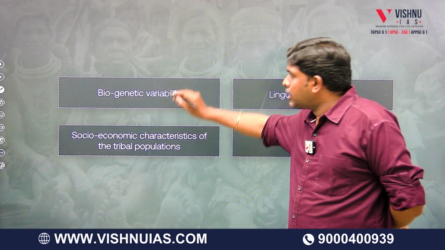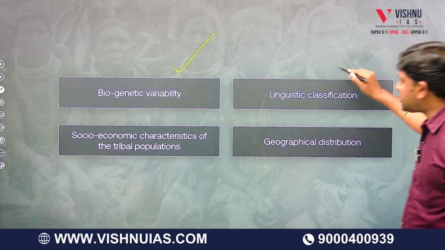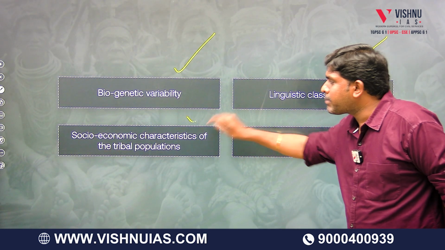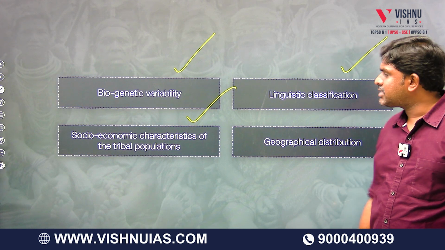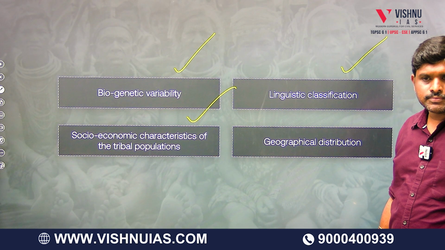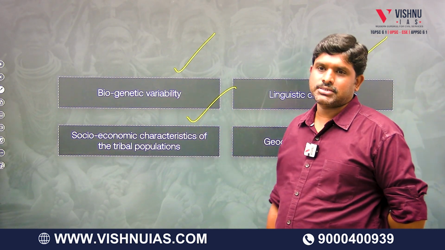Second topic: linguistic classification. Third: socio-economic characteristics of tribal population. Next: geographical distribution. So now we are going into the subject.